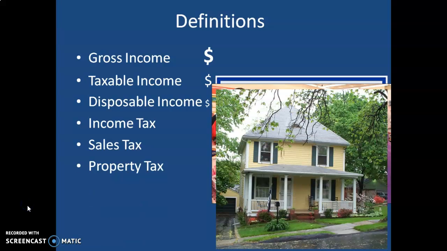And then we have property tax. I don't have this on the slide, but basically property tax is assessed on real estate, and real estate would be the land and the buildings on the land that you own. And you can also have property tax that is on personal property. Personal property taxes would be taxes that you have, for example, on an automobile. When you pay for your annual license plate tag that you stick on your car, that's a personal property tax. And then, of course, when it's your land and the house that you live in, that is real property tax, real estate.